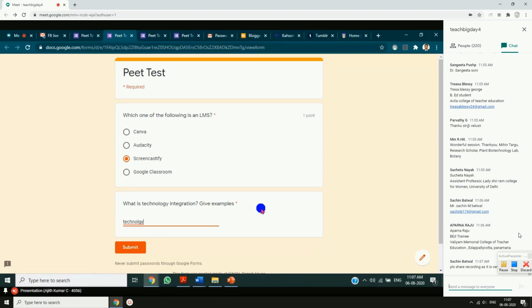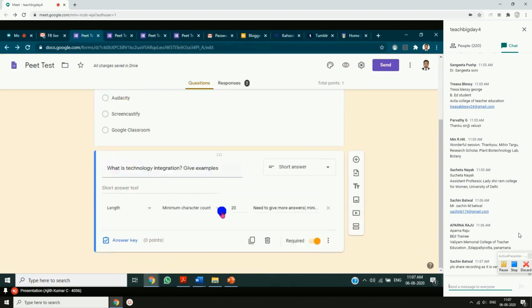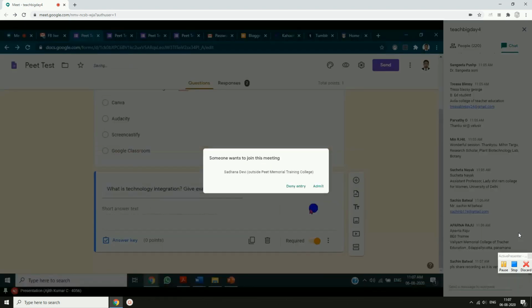So if you want your students to limit to 1 or 2 paragraphs, you can set the maximum character count at 100. You can see, if it crosses 100, it says reduce the answer. That way you can give some kind of a message.